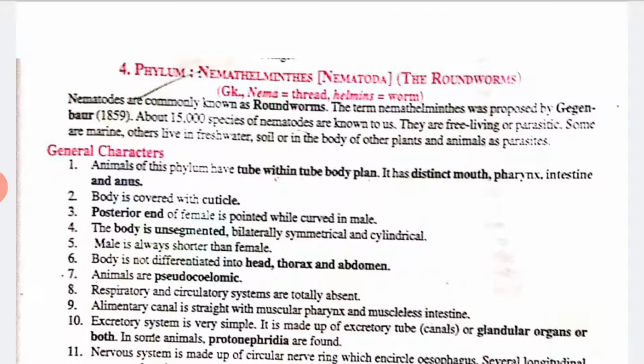The term Nematoda was proposed by Gegenbaur in the year 1859. About 15,000 species of nematodes are known to us. They are free living or parasitic. Some are marine, others live in freshwater and soil, or in the bodies of other plants and animals as parasites. Okay, parasitic. So let's see the characteristics.